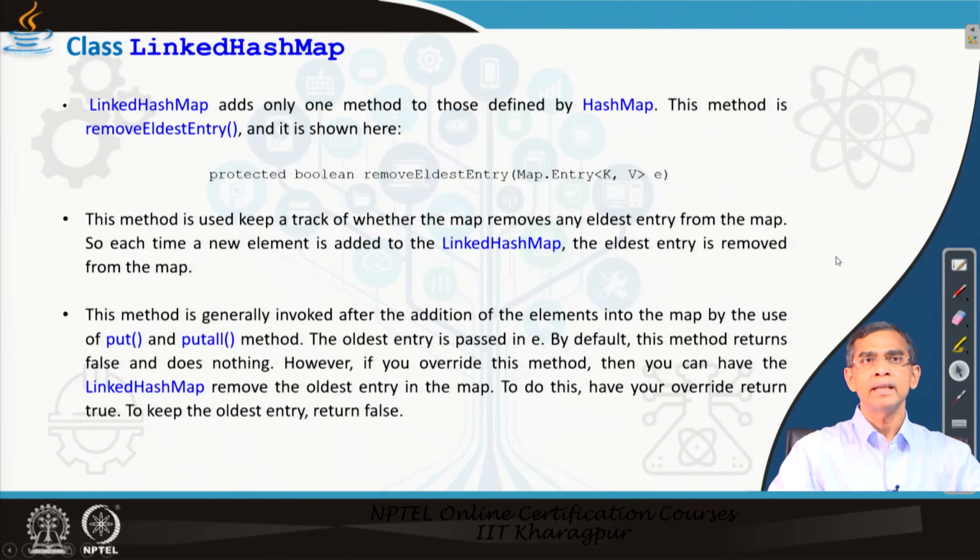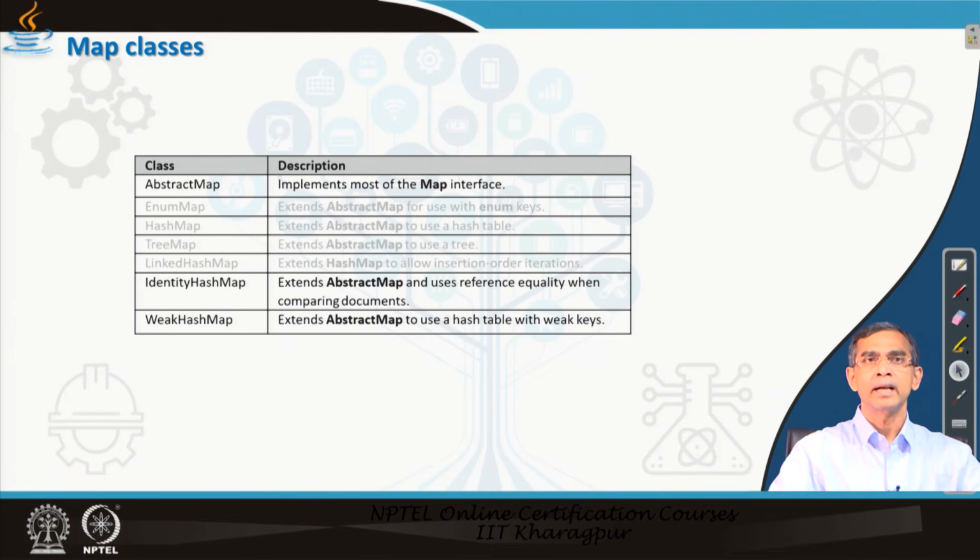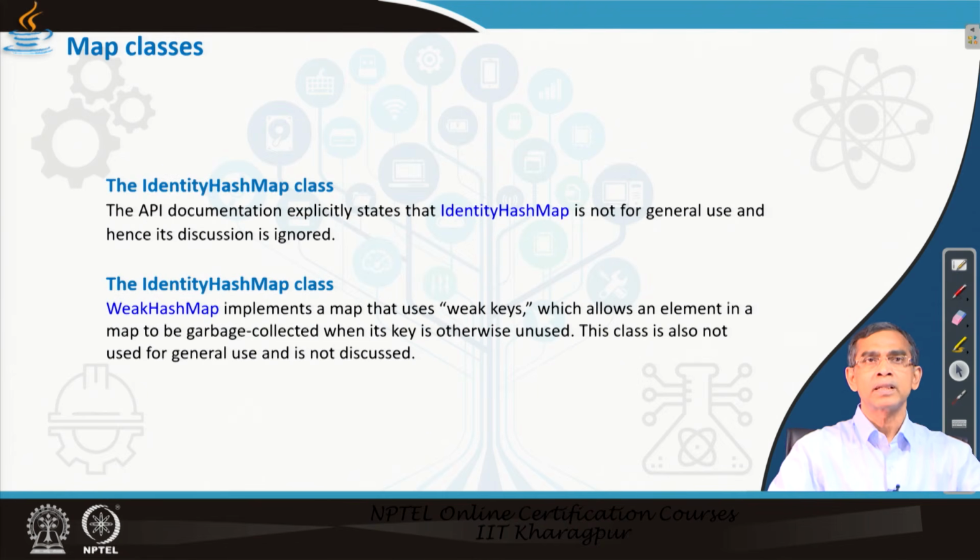Now, all the methods that are there in the Map interface are defined for this LinkedHashMap. It does not have any special methods of its own. And there are two other classes, the WeakHashMap class and the IdentityHashMap class.